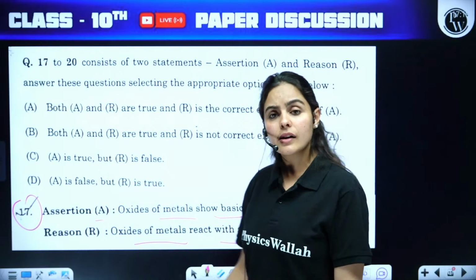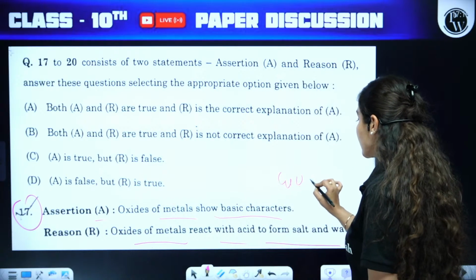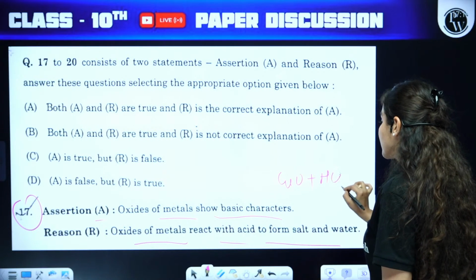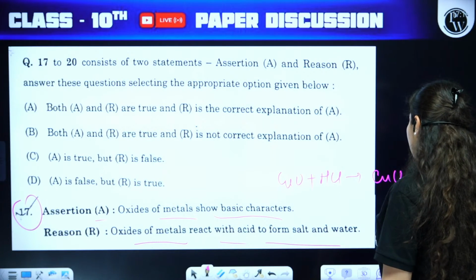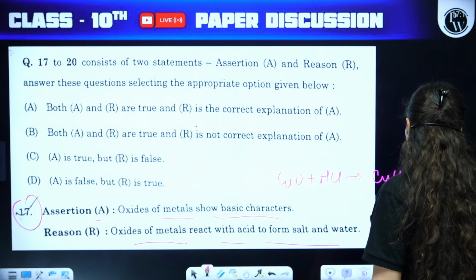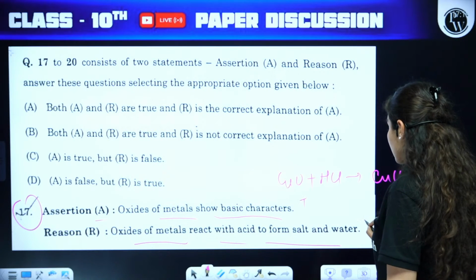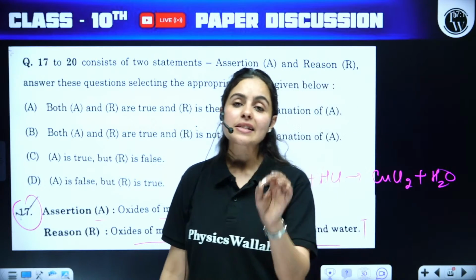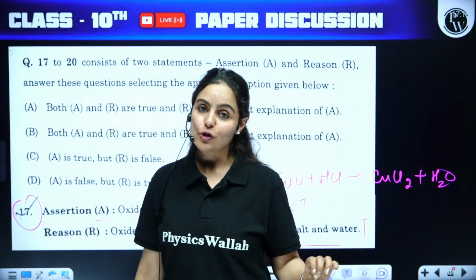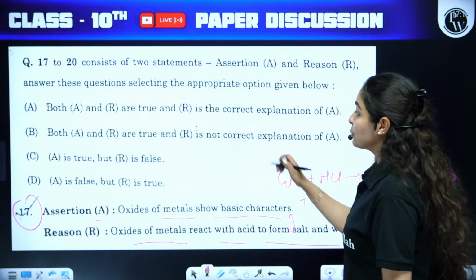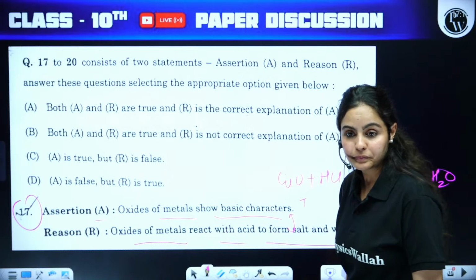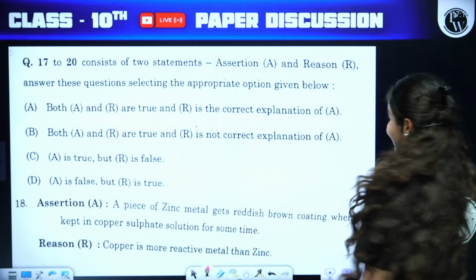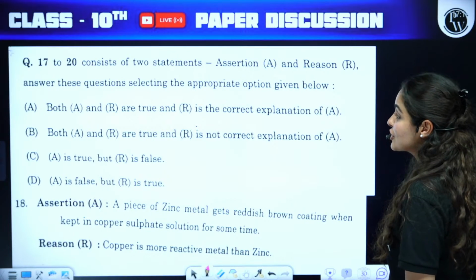If copper oxide is basic, how will I check it? By actually reacting it with one of the acids, so it will react properly and give us salt and water. So both of these statements are true, and the reason is a perfect explanation of the given assertion. So option A would be the right answer. Okay, moving on to the next one.